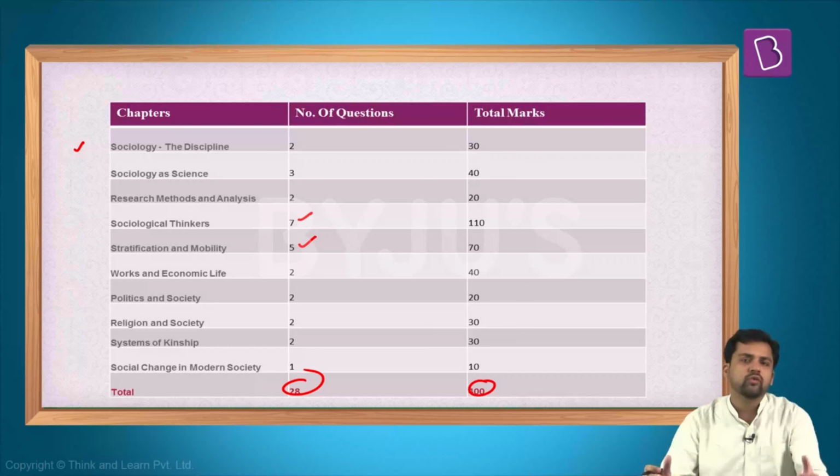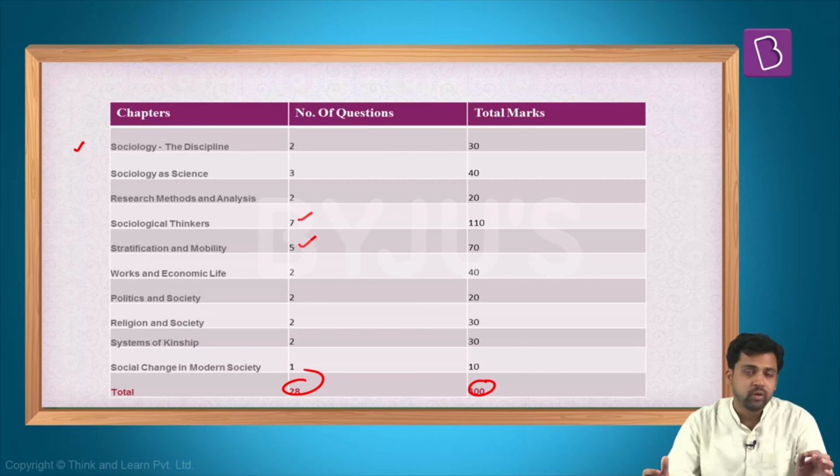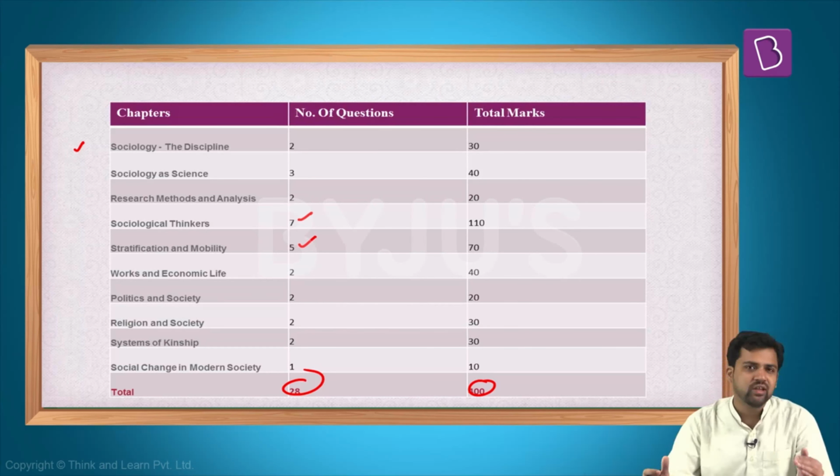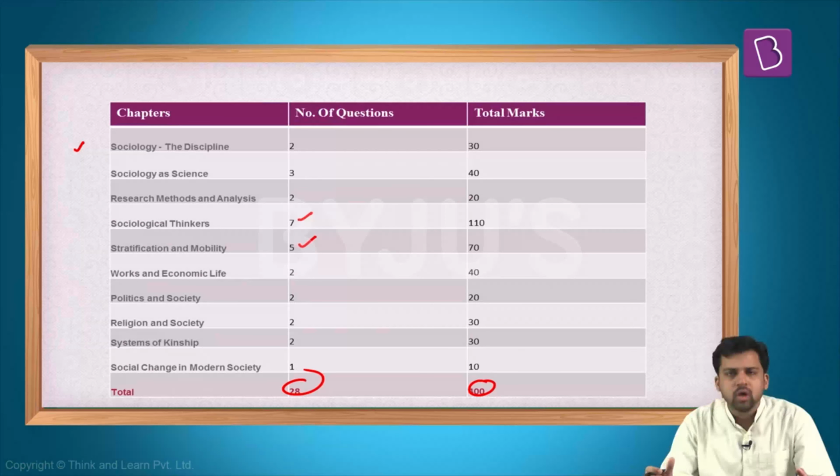Now, if you go through the questions, I felt that there were certain questions which were very, very specific, and then there were some questions which were general. You need to have studied all those details, then only you would have been able to answer. So, to some extent, I felt the paper was a little more difficult than previous years. Now we will go through each and every question one by one.